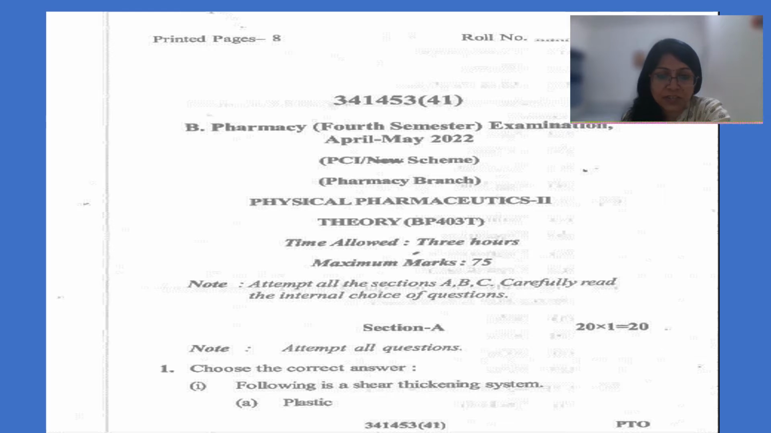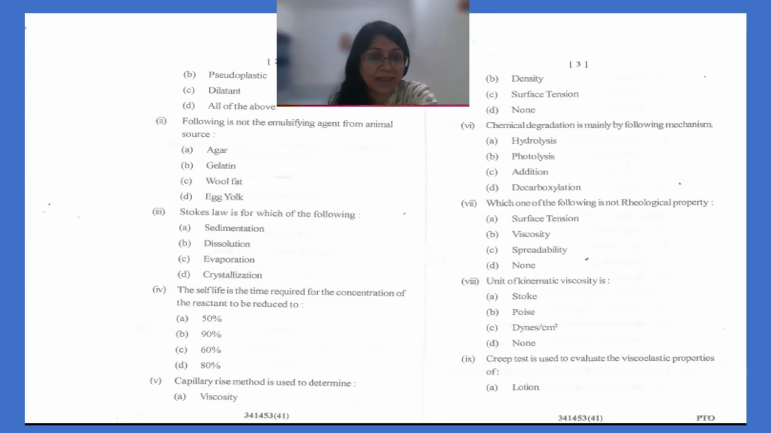The first question: the following is a shear thickening system. The options are plastic, pseudoplastic, dilatant and all of the above. Which is the shear thickening system? The shear thickening system is the dilatant system, in which viscosity increases as we put stress over it.